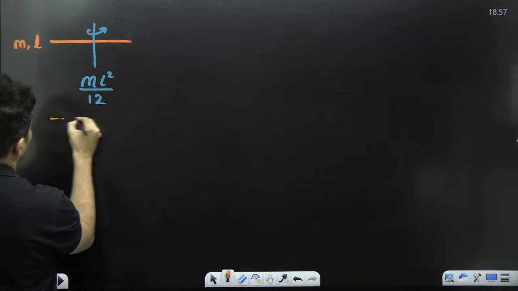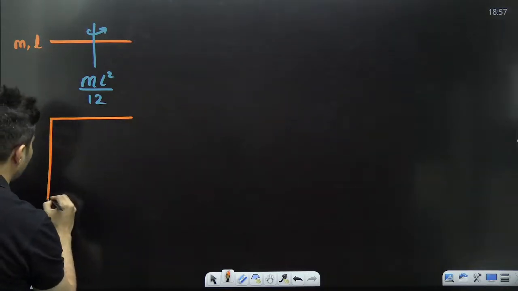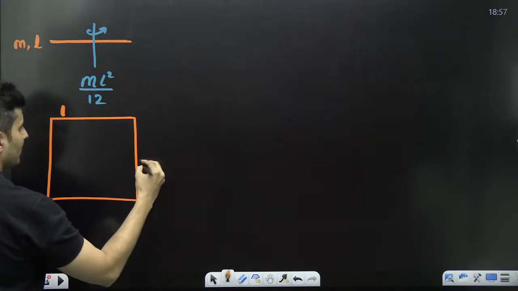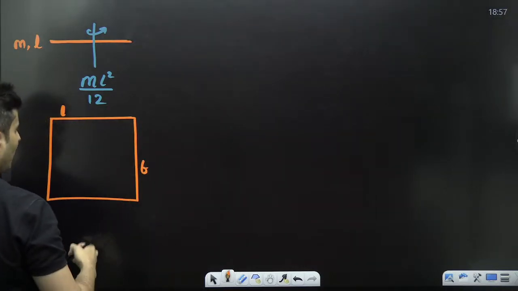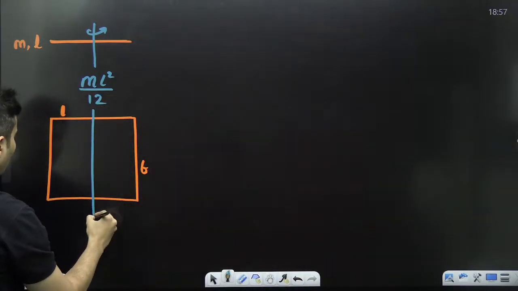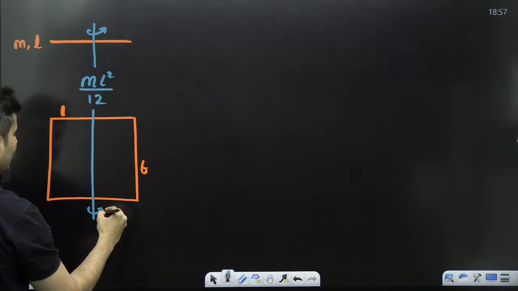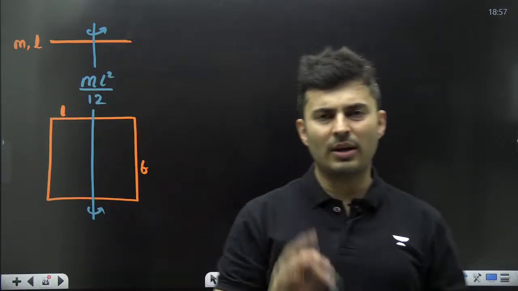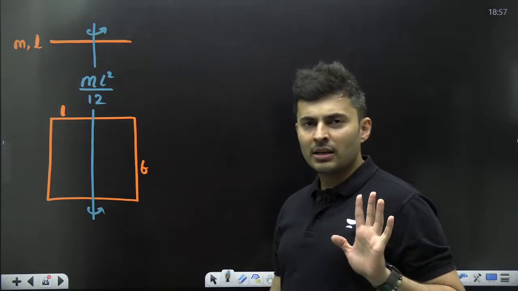Okay, so let's turn that rod into a sheet. Something like this. This is length L, this is breadth B. And now still the axis is going to be the same. So the moment of inertia about that axis will still be ML square by 12. Everybody with me?